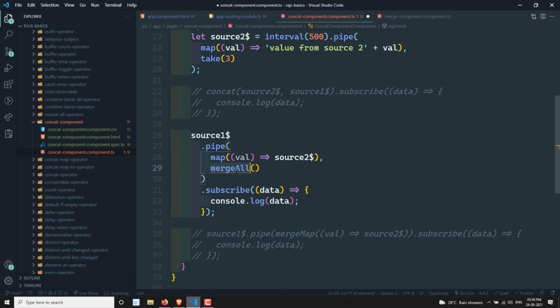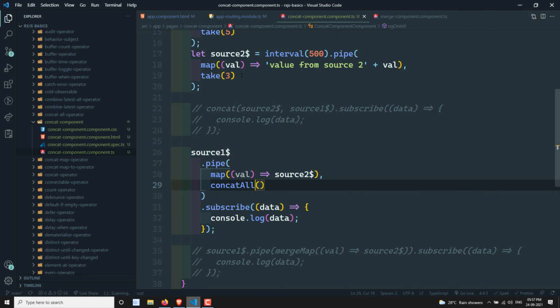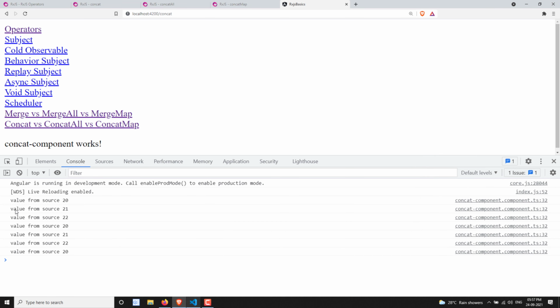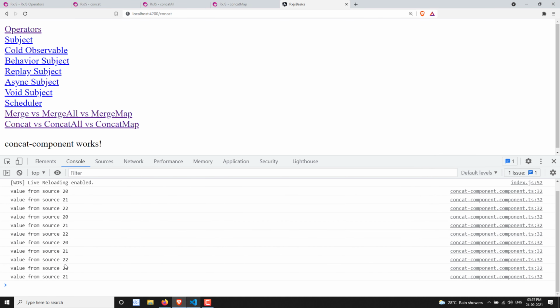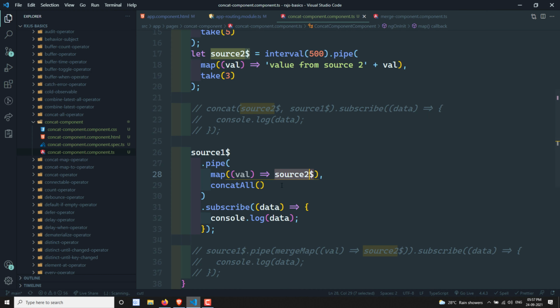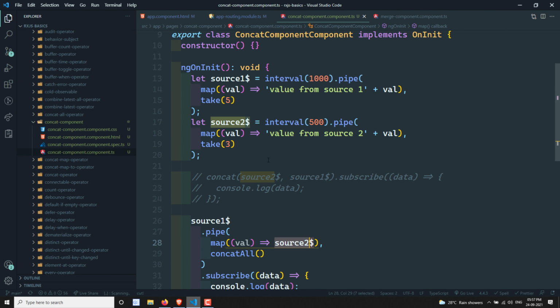So here if I use this concat all, okay, now each value that is coming from the source 1 is creating a new observable, source 2, and we are passing it to concat all. So now source 2 will execute each time one by one, source 2 0 1 2, and again source 2 0 1 2, and so on, it will go on executing up to 5 times. So this is about the concat all operator.